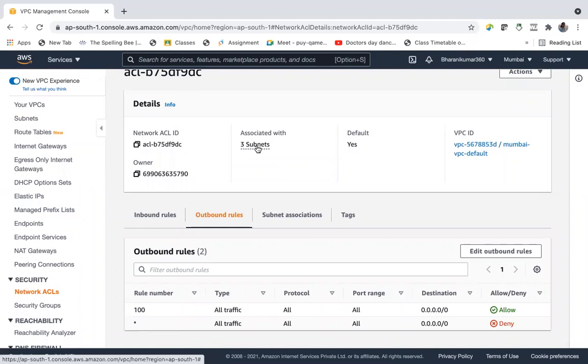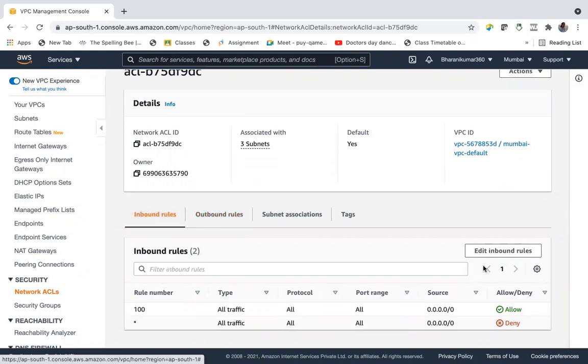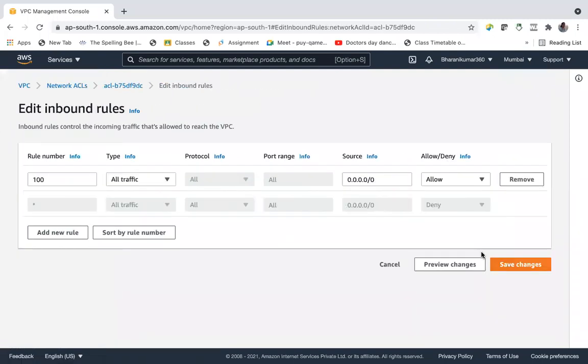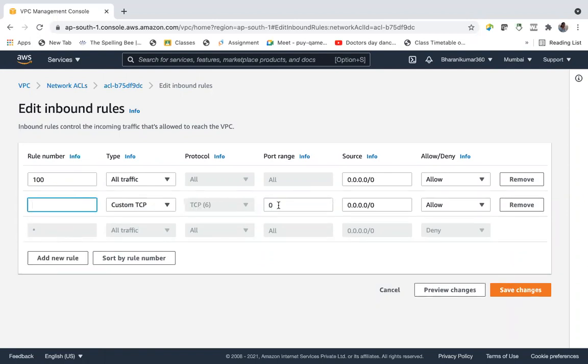Suppose you want to apply any rule for the entire subnet, you can edit that rule in the NACL, network access control list. So edit inbound rules. Add a new rule, just give a higher number.